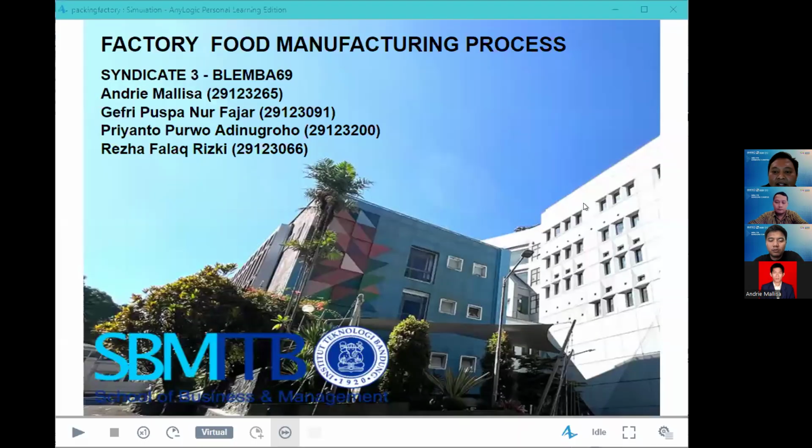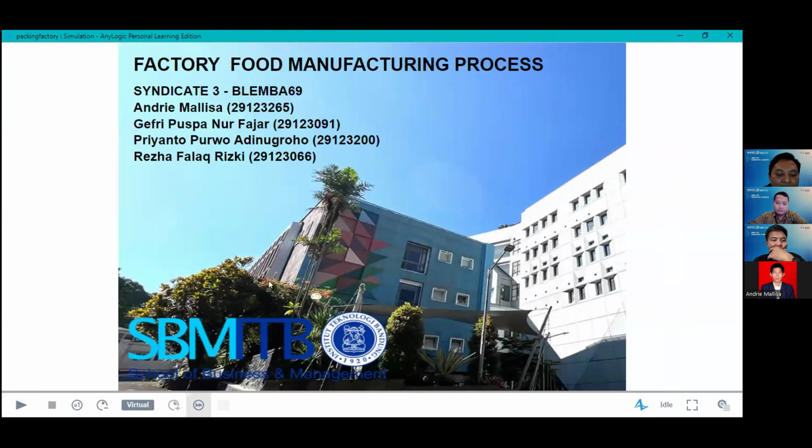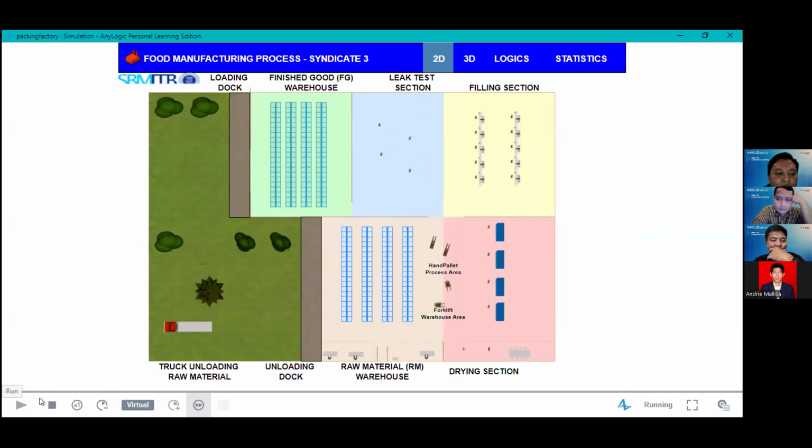So this is the existing condition, and this is the simulation that our syndicate created. We try to run it.